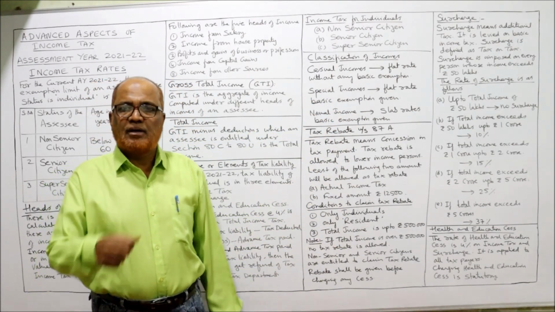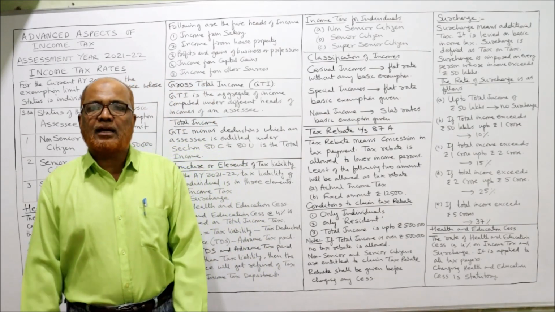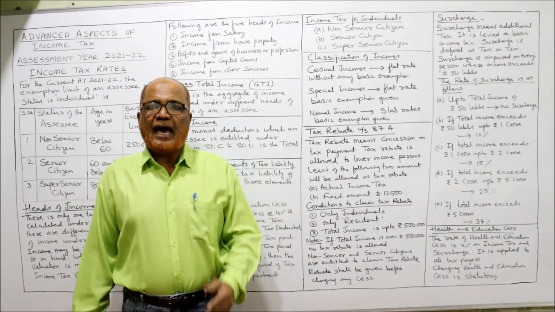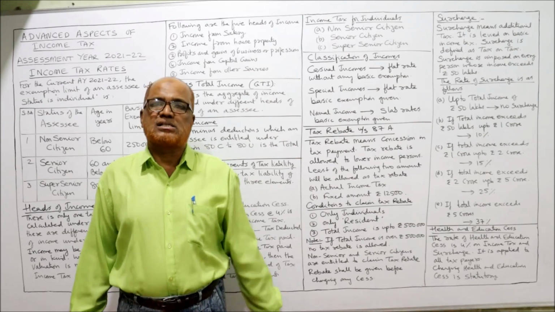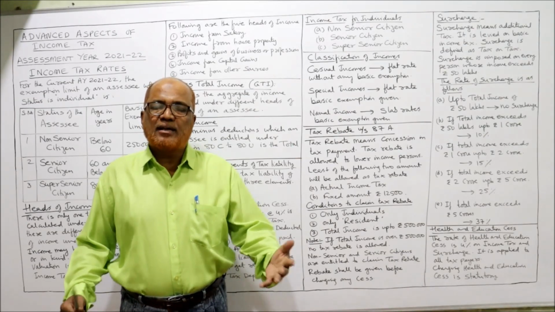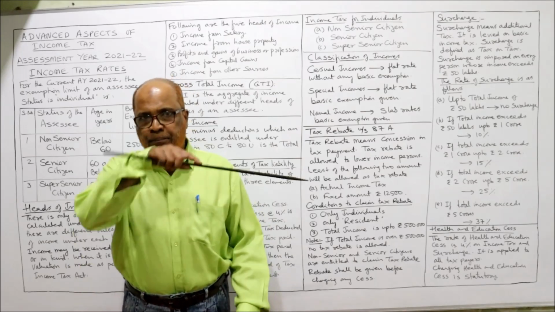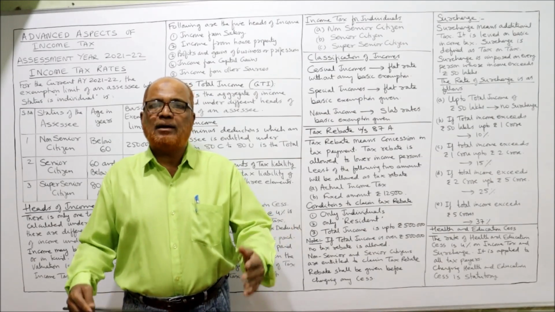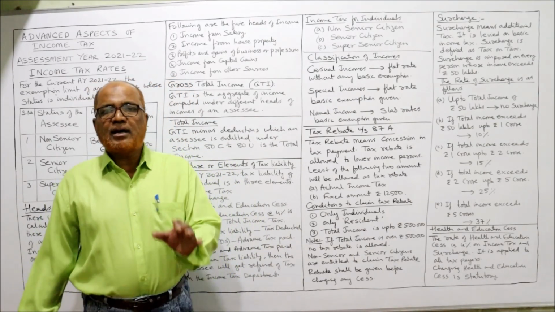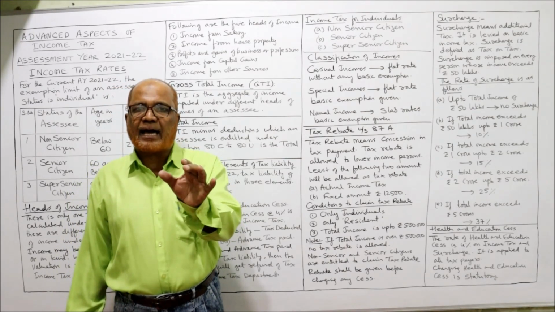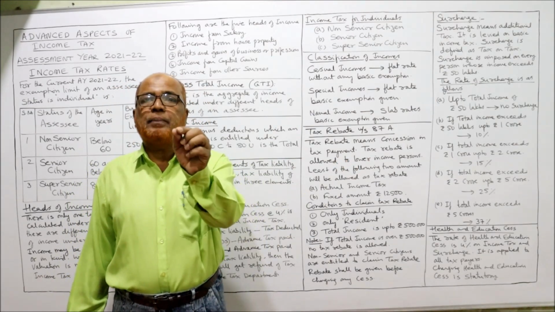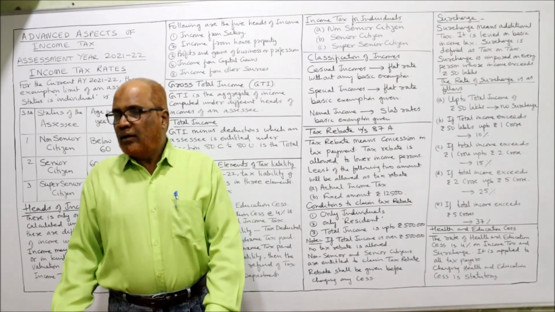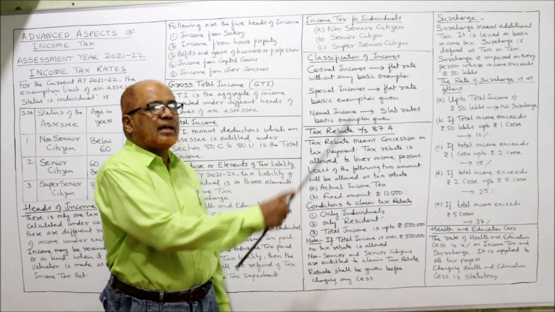Next, classification of incomes. The incomes are classified into 3 categories. First, casual income. An income which is unexpectedly received, an income which is received by an element of chance, is called casual income. Examples of casual incomes are winnings from lottery, horse races, crossword puzzles, or gambling, betting. All these are casual incomes. The Income Tax Act says casual incomes are taxed separately at a 30% flat rate. No basic exemption will be given for casual incomes.